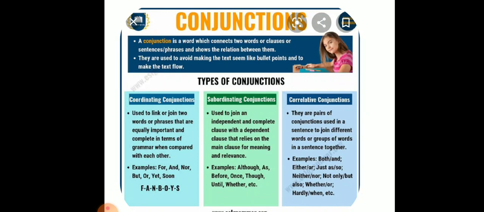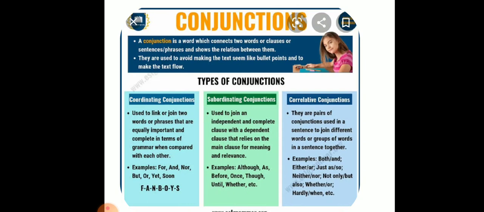Subordinating conjunctions are used to join an independent and complete clause with a dependent clause that relies on the main clause for meaning and relevance. For example: although, as, before, once, though, until, whether, etc.